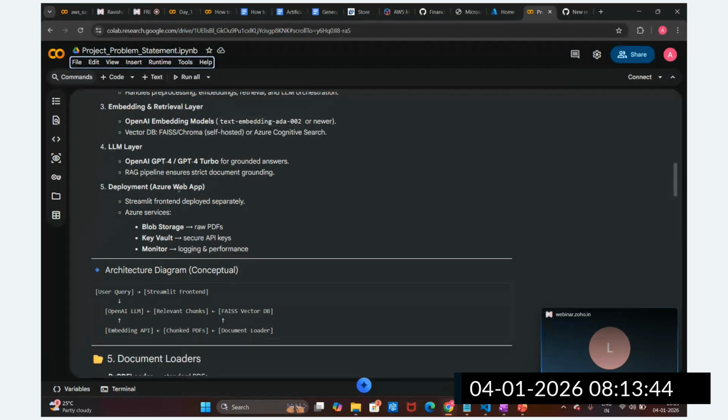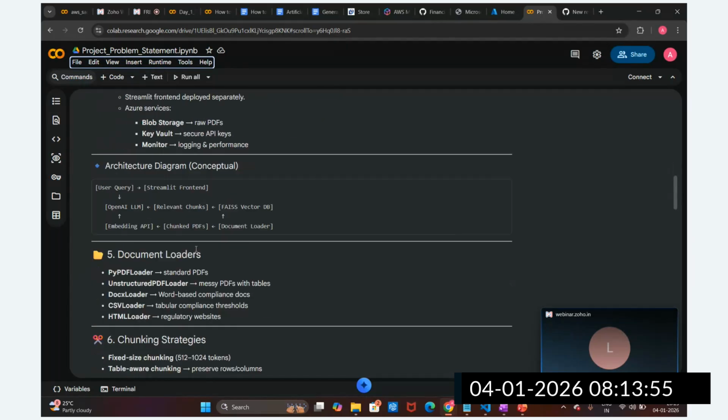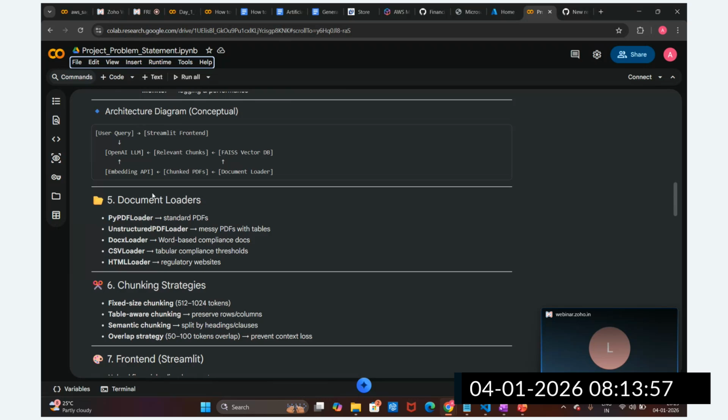Later we'll discuss Azure AI Foundry and Azure Machine Learning. Different components are there with respect to these AI services. We'll explore them later, but today's discussion will be the Azure web app deployment. And then I will provide one architecture diagram for this also.